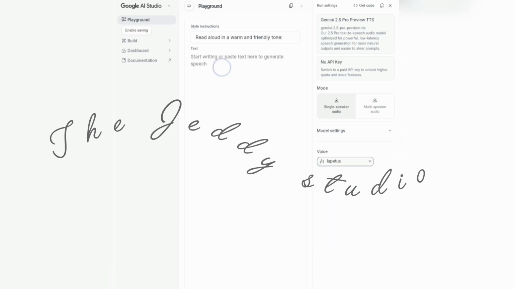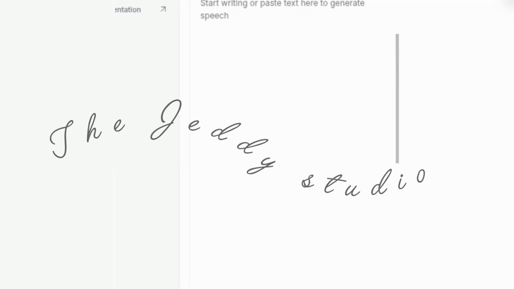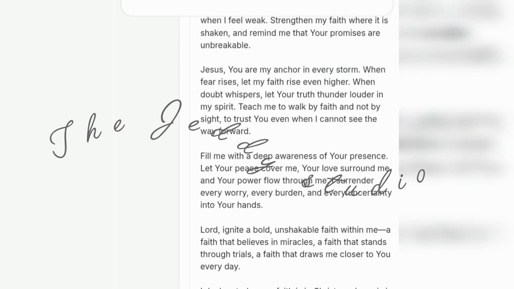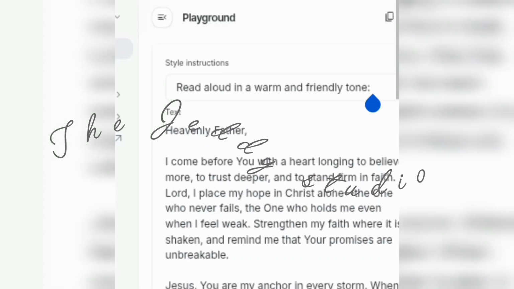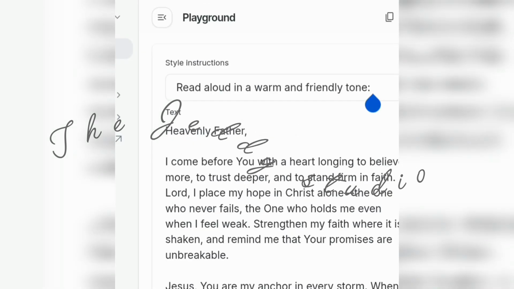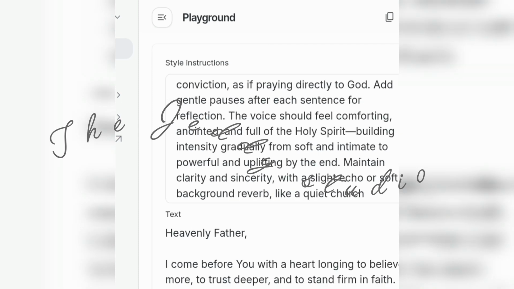I like that. So now on this other side, other text, I need to write my prayer here. Okay, I'll just paste it because I had copied it. That is my prayer. And then you can see, describe the type of tone you want. It is up here, so you can see the style instruction that is laid out in a warm and friendly tone. Now I will add my own prompt there, the one that I copied from ChatGPT that we created just now.